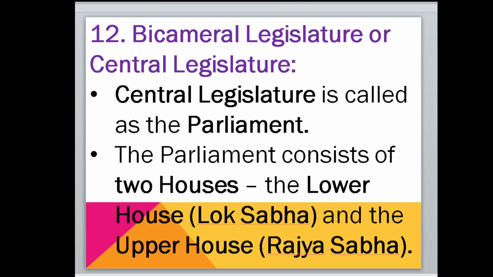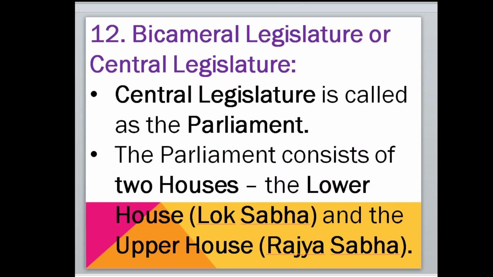In the central legislature, we call it the parliament. Parliament is equivalent to the central legislature, both are the same. Central legislature means parliament only, and parliament means central legislature only. And parliament, the central legislature, has two houses, meaning bicameral. One is the lower house, which we call the Lok Sabha, and the members of the lower house are elected by the people.